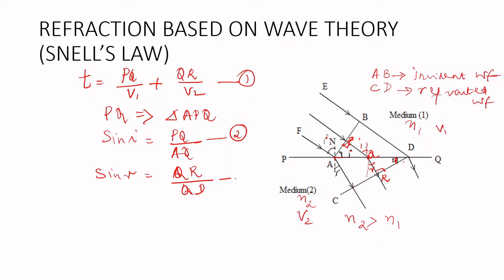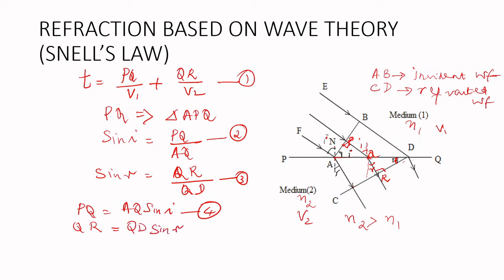Okay, that is our equation number 3. So we got PQ and QR. What is PQ? PQ is equal to AQ sin I. Similarly, QR, to substitute in the time, we got it as QD sin R.